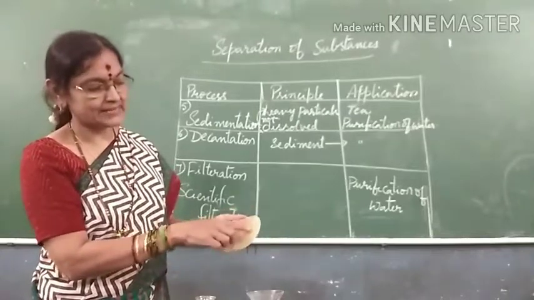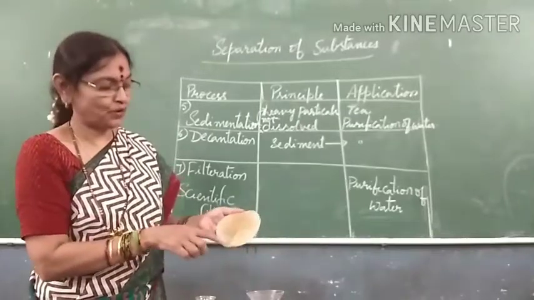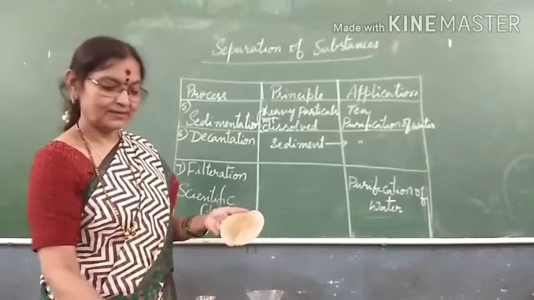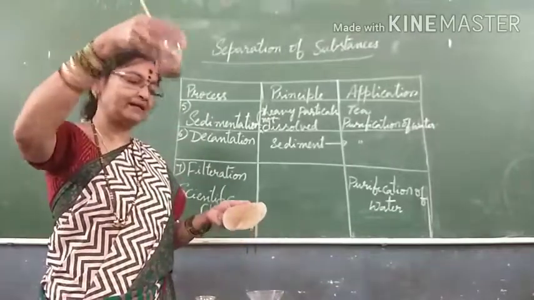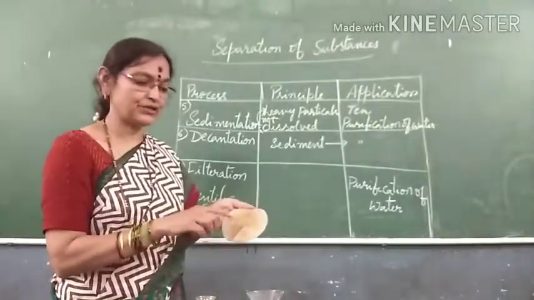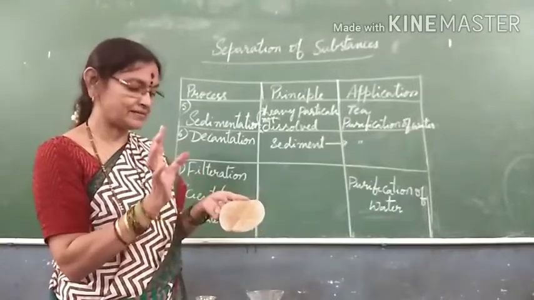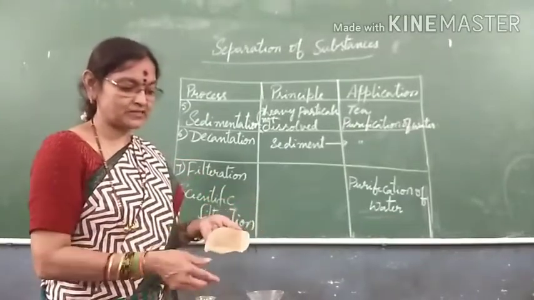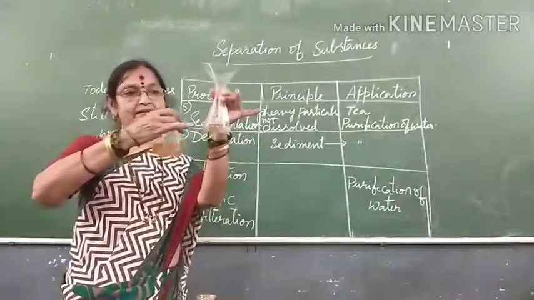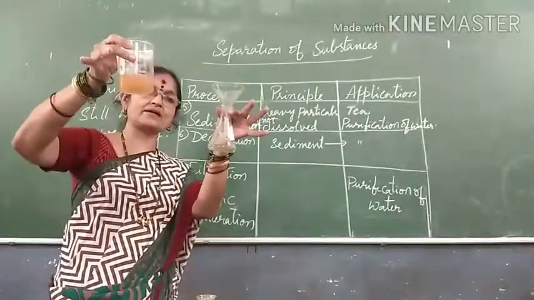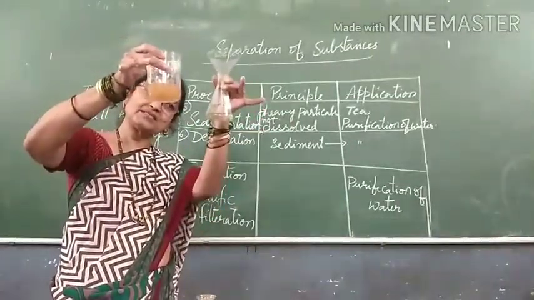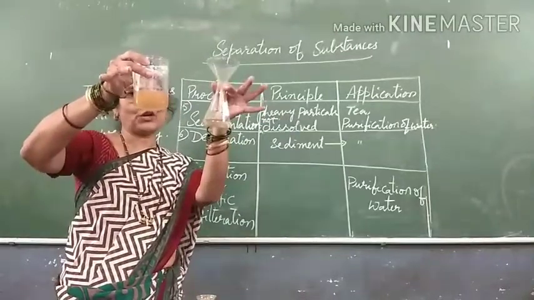This is called as residue. What will you call it? Residue. This is sediment. This is residue. Very fine sand particles also. By the filtration process, you get this filtered water and this decanted water. Are both the same? Is the color the same? No.